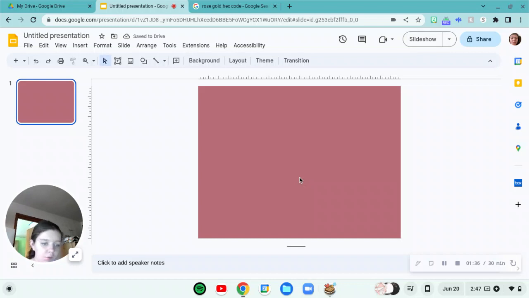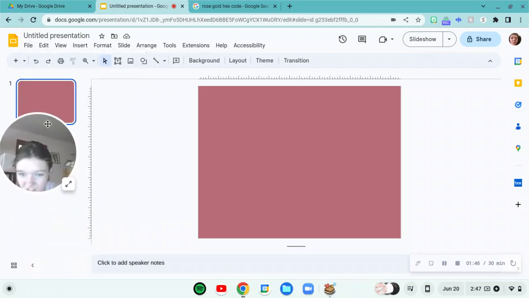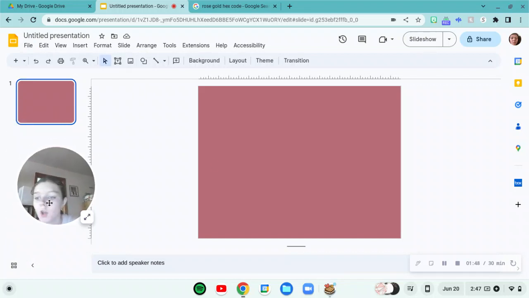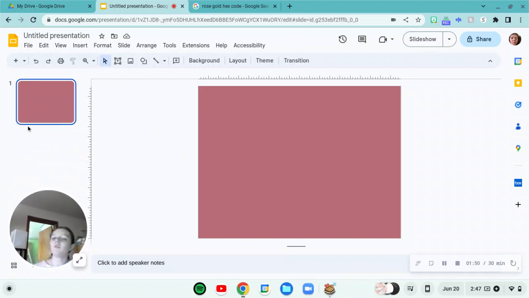This is a good color for like a planner type thing. Let's see what widescreen does. Okay, so yeah, you want to put standard in. I'll teach you guys this.